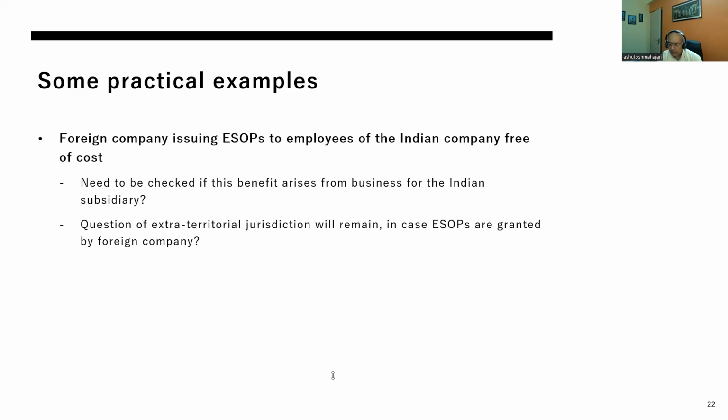But if the underlying section, which we are discussing, says that if it results in a benefit, it should be taxed, then obviously we are in a tight spot. However, I agree with you that to the extent these are being given to recipients for whom this would be arising from business, only in those cases it should be taxed.